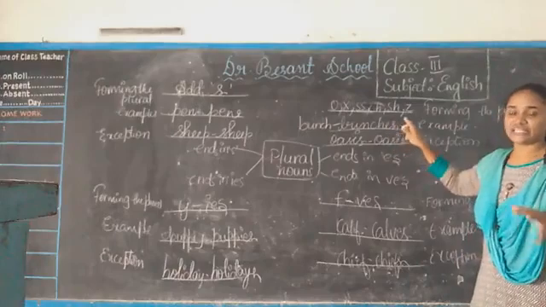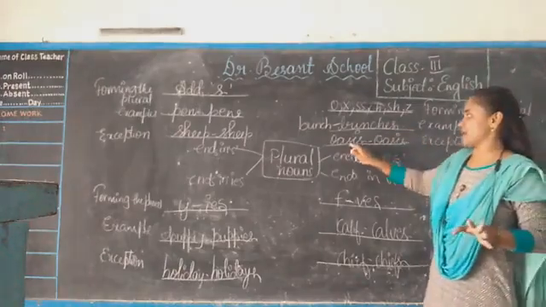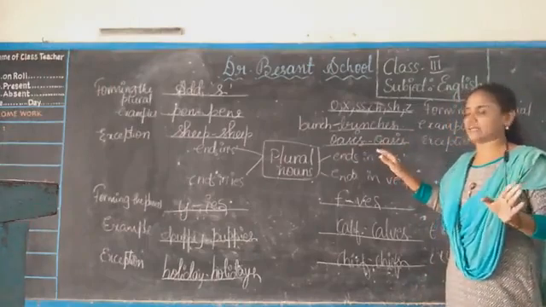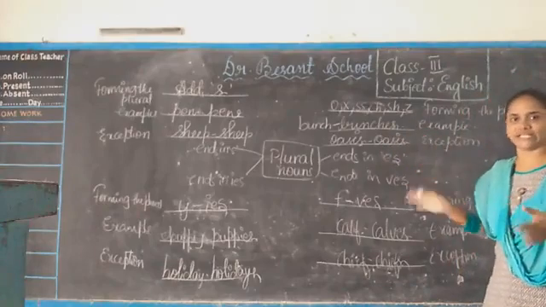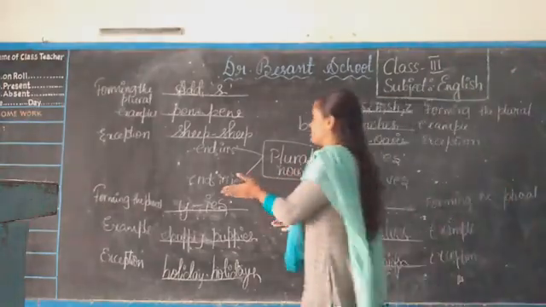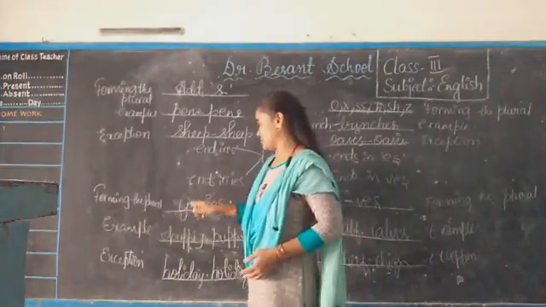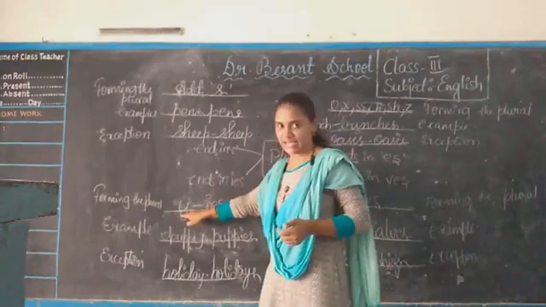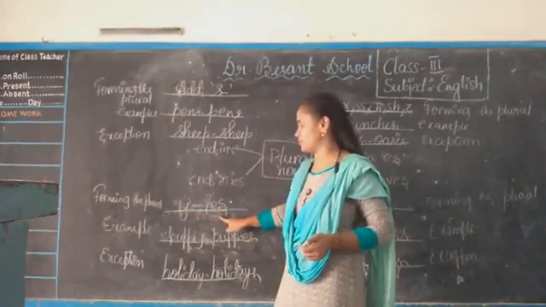Bunches. In this case also, for some words we will not add es, like this word oasis. It is ending with s, but we don't add any es there. We simply write oasis for singular or plural, anything. Next, ies. When the word ends with y, we remove that y and add ies to get the correct plural form.